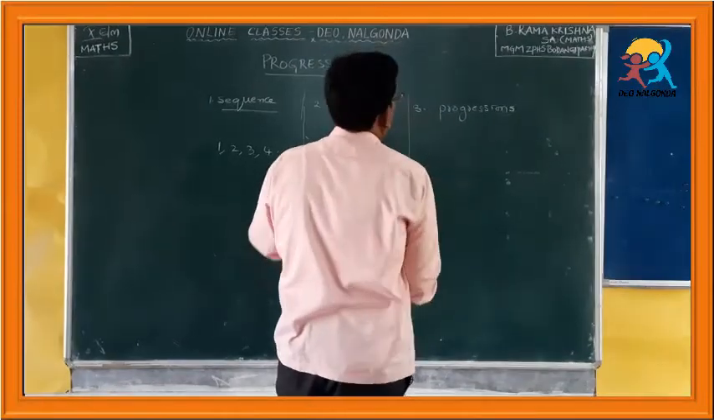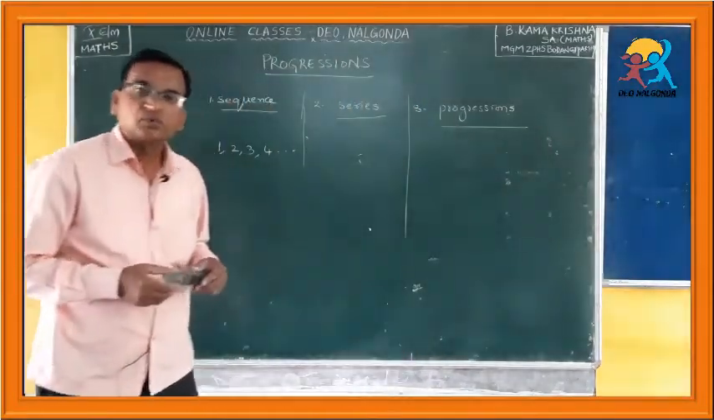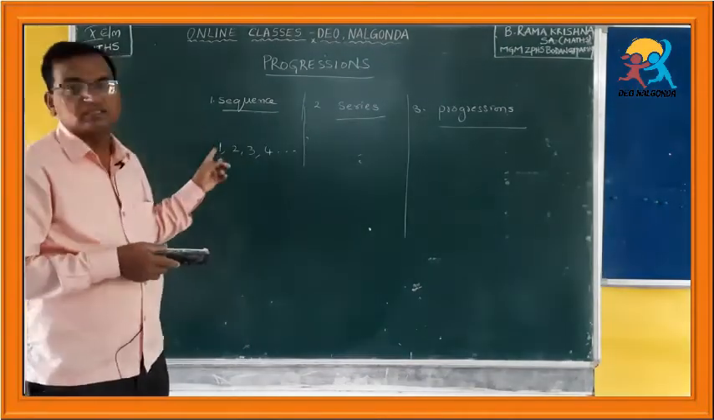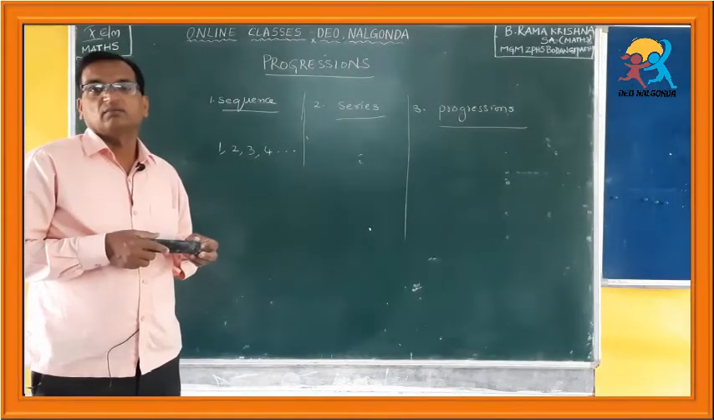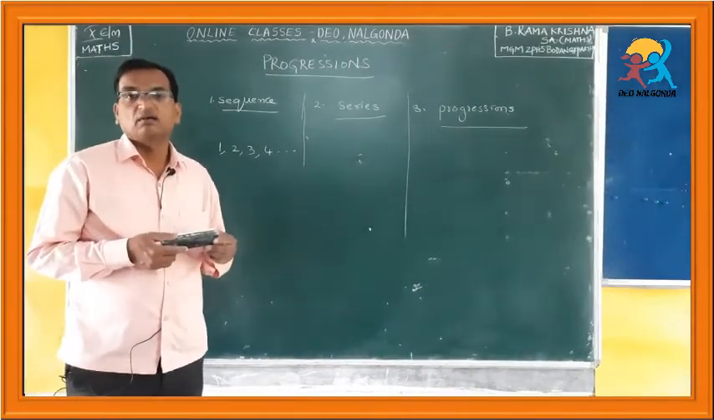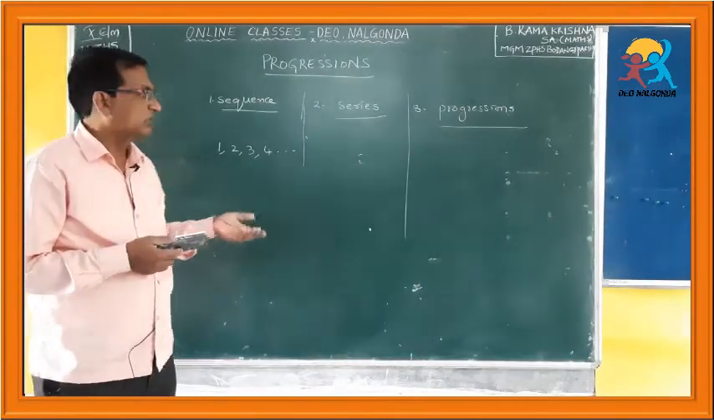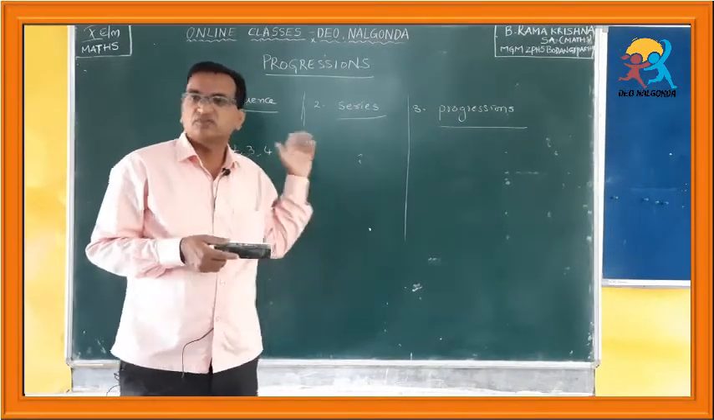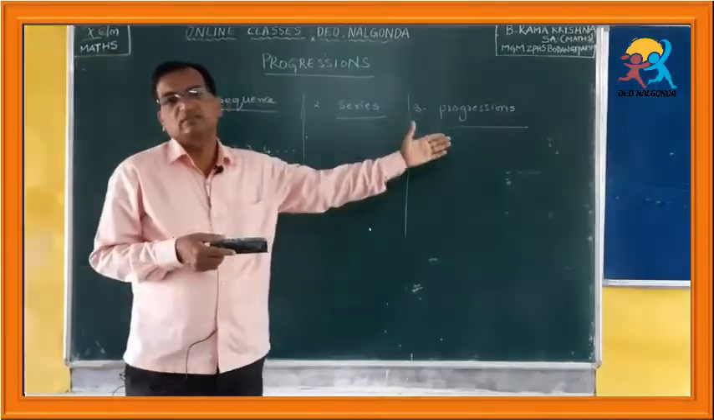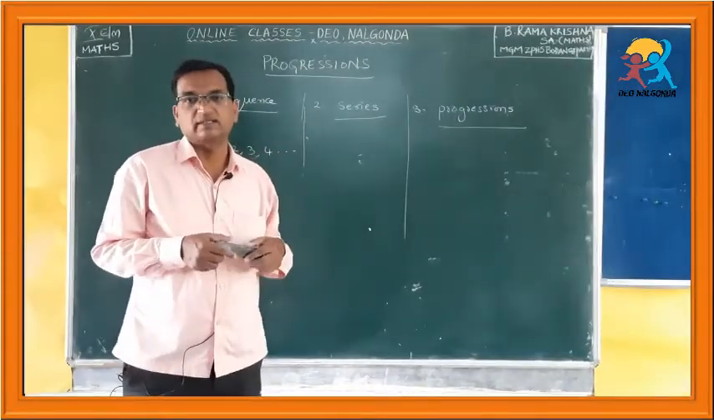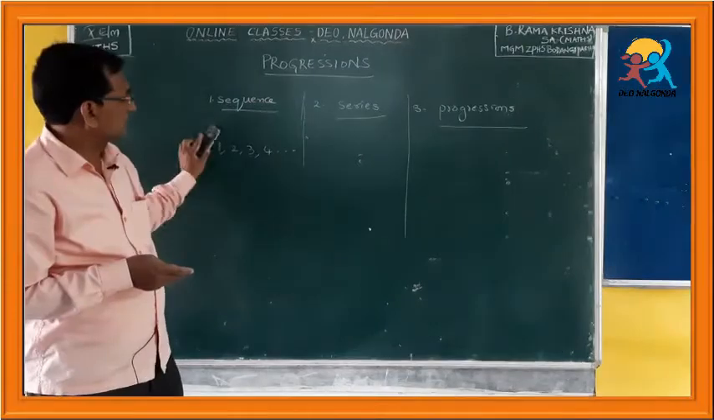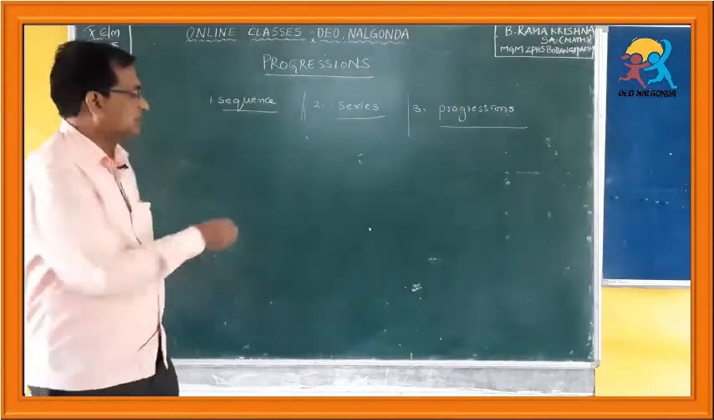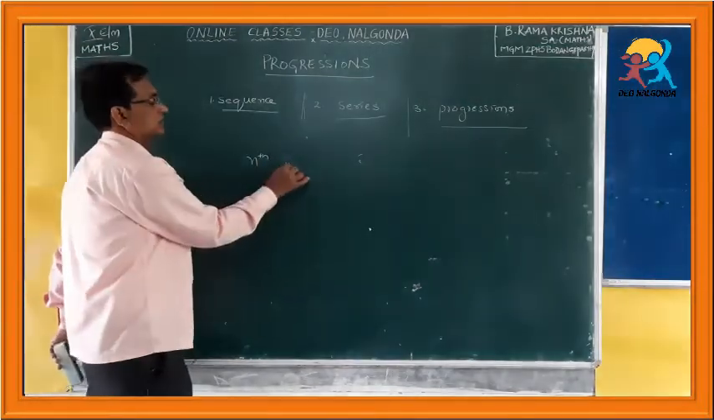Next, coming to the third one, progressions. What is progression? Progression is also nothing but a sequence which follows a special or specific order or rule. Then what is the difference between sequence and progression? There is a small difference. Of course, sequences and progressions do not have much difference, but a small difference. What is that? In a sequence, we cannot write or state the nth term mathematically.